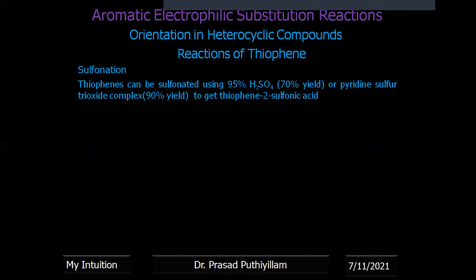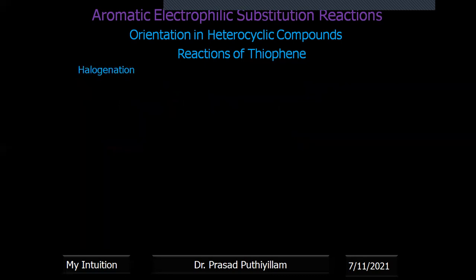Thiophene can be sulfonated using 95% sulfuric acid, giving a 70% yield, but with the pyridine sulfur trioxide complex, about 90% yield is obtained. Both give thiophene 2-sulfonic acid, but the yield is more with the milder reagent.